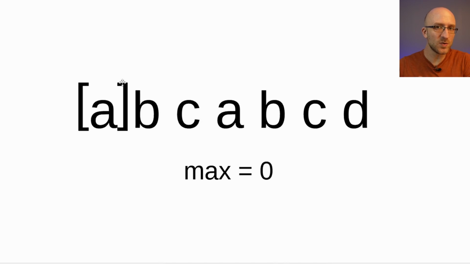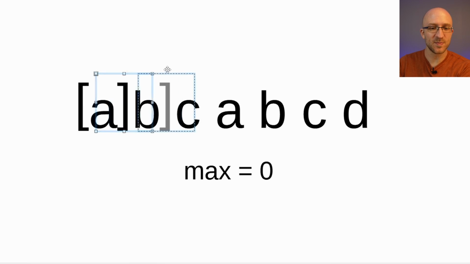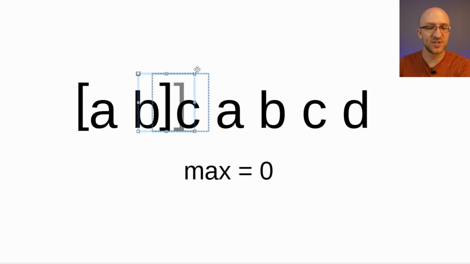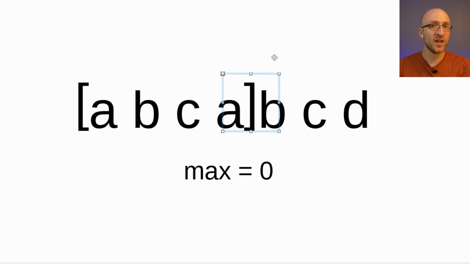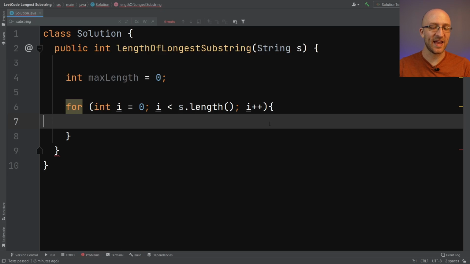But now, nested within that, as we're looping through each character in our string, being the start of each substring that we want to look at, we then have to have an inner loop that adds on each subsequent character to our substring and keeps doing that, adding characters until we find one that repeats. So in order to do that, we're actually going to need a nested for loop within this one.